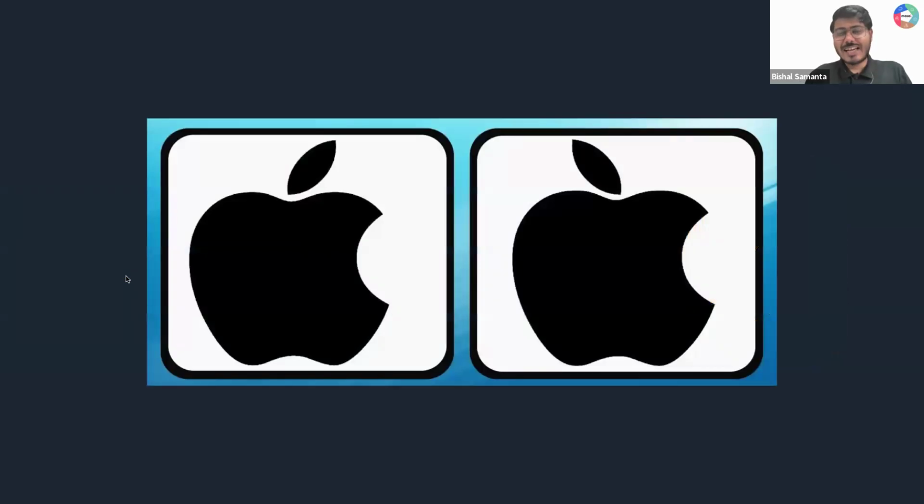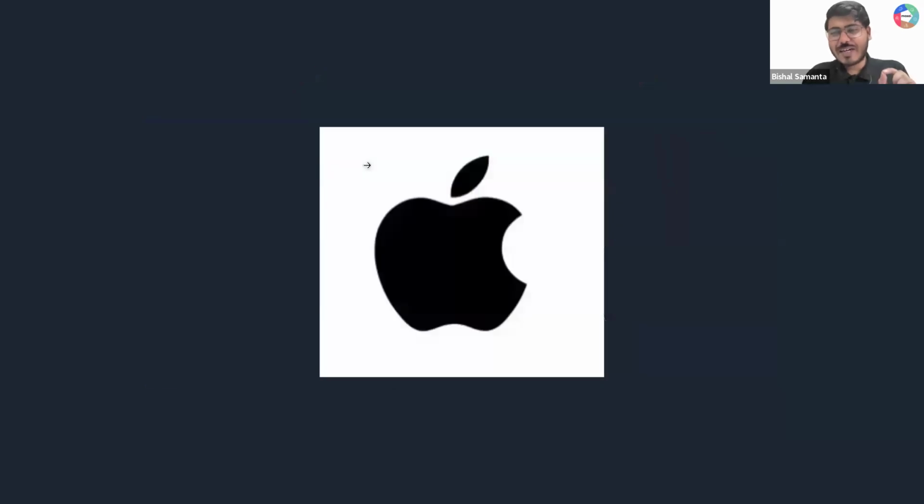So guys, I'll be sharing a few logos, and you need to tell me which one is correct, the left one or the right one. I'm waiting. Which one is the correct logo for Apple, left or right? Many of you are typing right one, and many of you are typing left one. I'm getting equal votes. Okay, cool, guys. Now think once. The answer for this will be the left one, guys.